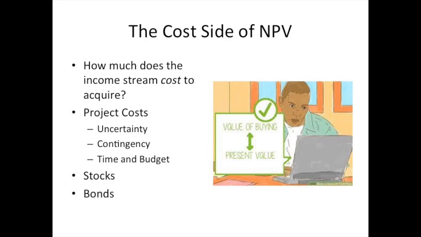If it's a project that we're contemplating doing, then we have an idea about what those project costs are. But as we all know, projects tend to have cost overruns. It's rare that a project comes in on time and on budget. So as a project is delayed and takes more time, and as there are cost overruns, we may have anticipated that a project was going to cost X, and it may end up costing X plus some premium for unknowns that we didn't understand. So a lot of times we want to put some sort of contingencies into the budgeting and forecasting for the costs if it's a project that we're doing.